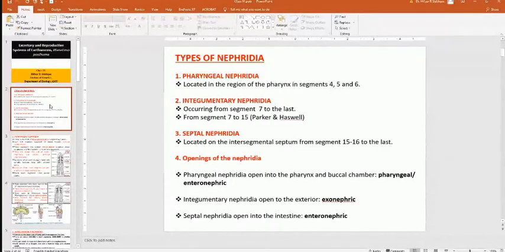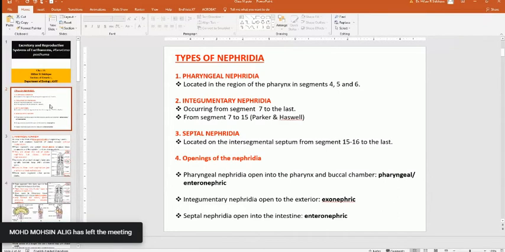Pharyngeal nephridia. The second one is integumentary nephridia. Third one, septal nephridia, and fourth one is opening of the nephridium. So how this pharyngeal nephridia, they are located in the region of pharynx in segment 4, 5, and 6.